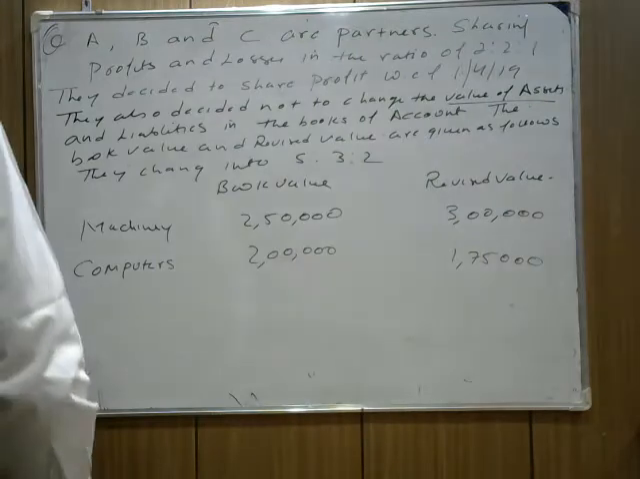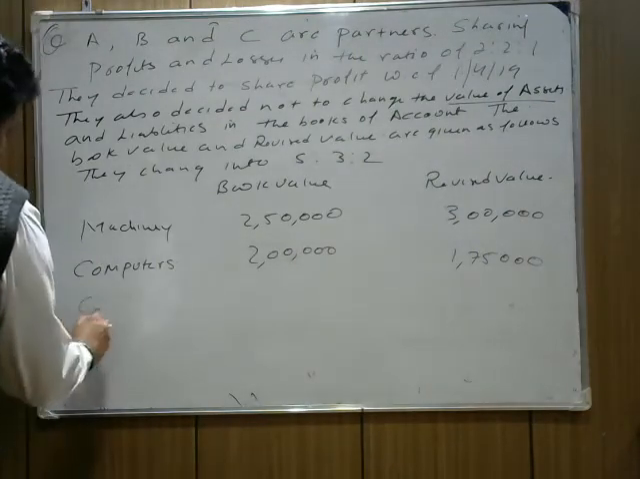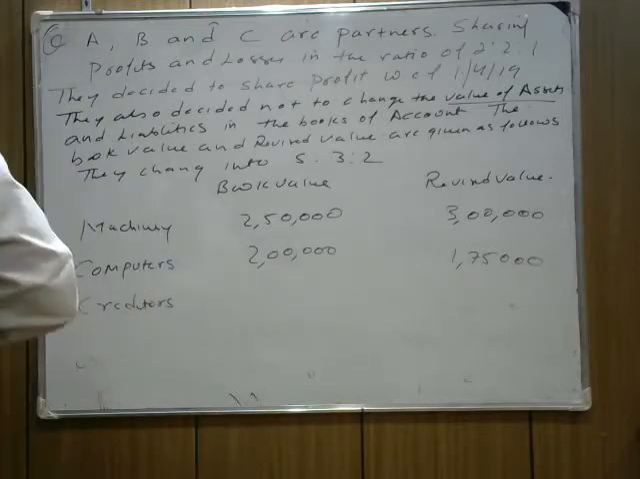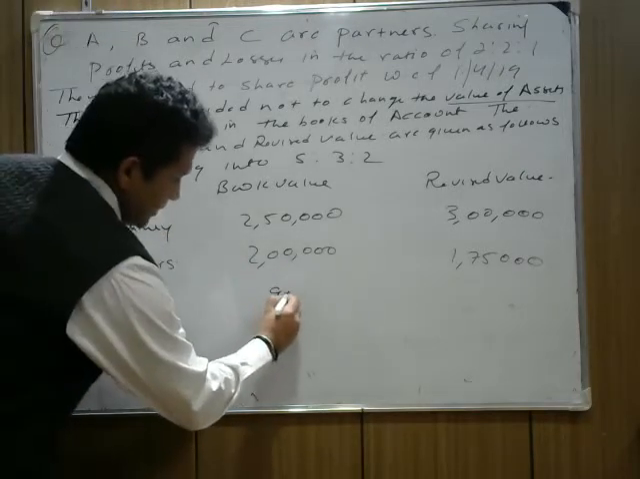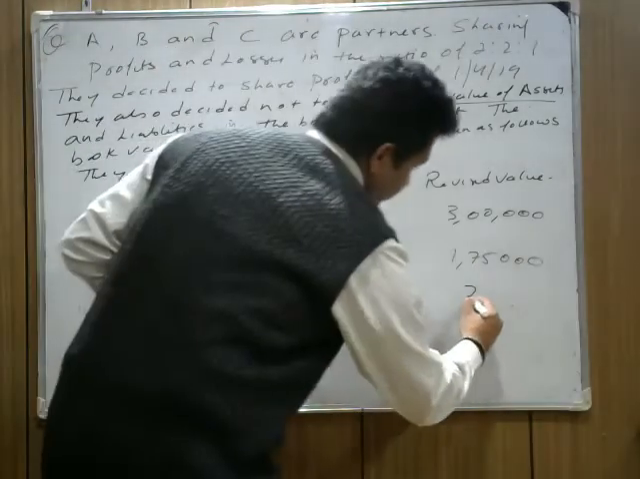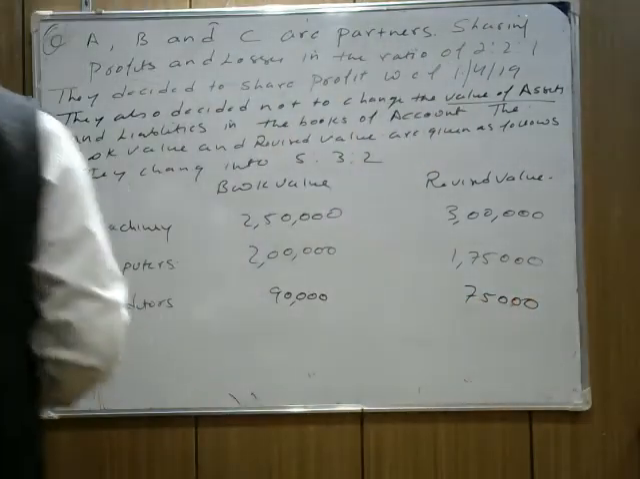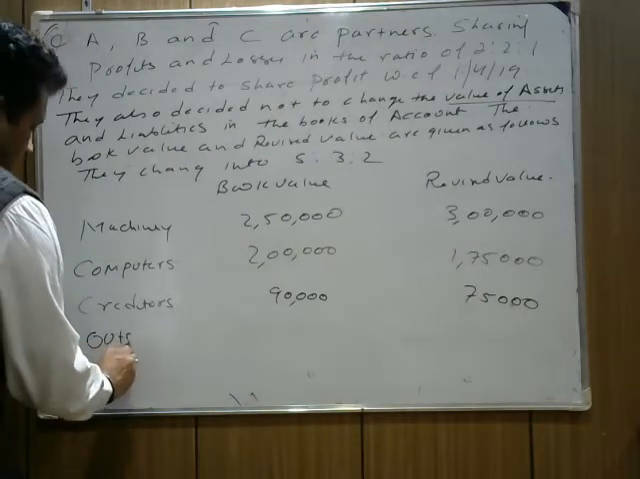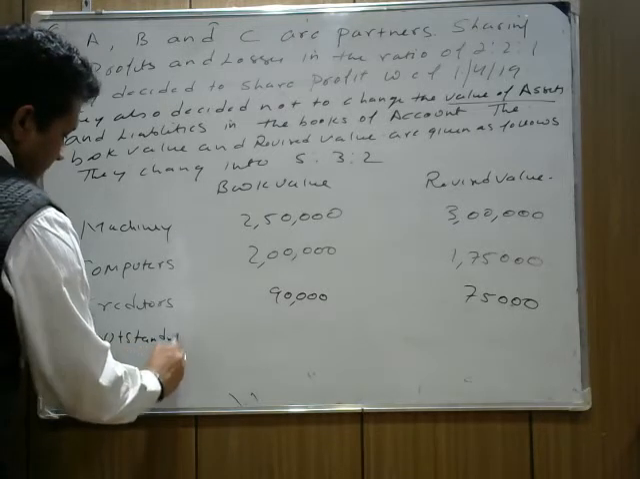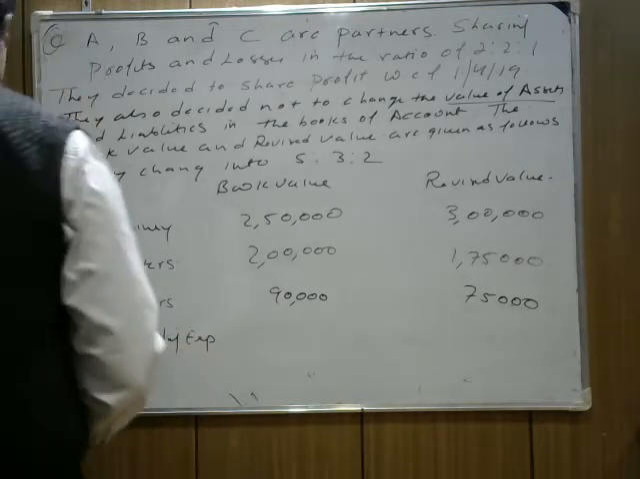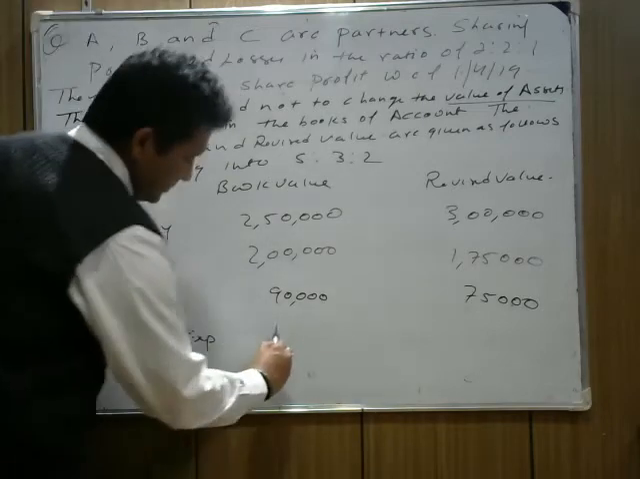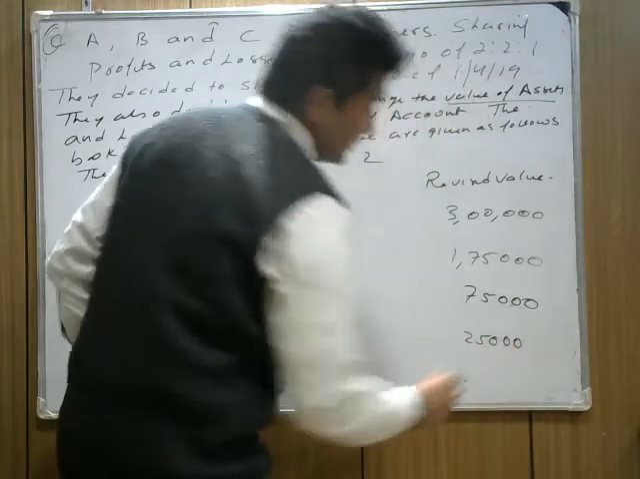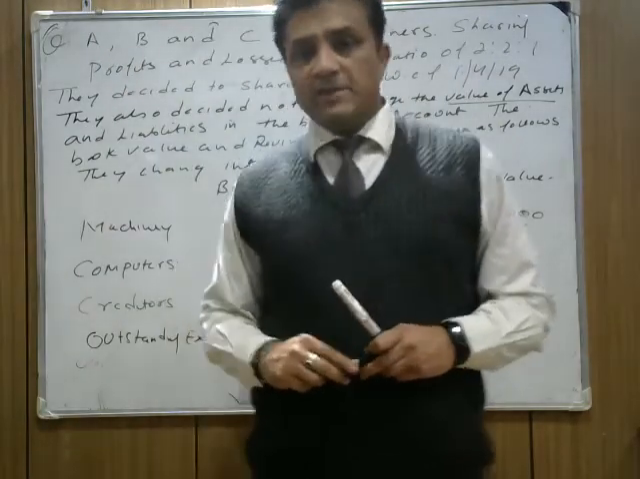I hope it's clear. Third is sundry creditors. The old value of creditors in the question is 90,000 and the revised value is 75,000. And the last one given is outstanding expenses. The old value of outstanding expenses is given 15,000 and the revised value is given 25,000. So the first thing is clear. Okay, this is the question.